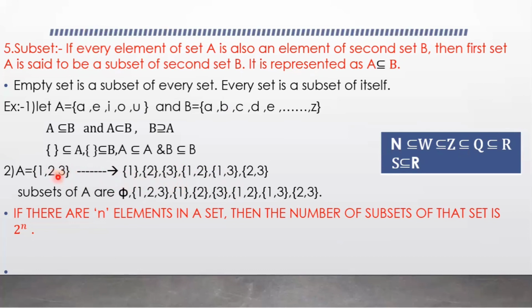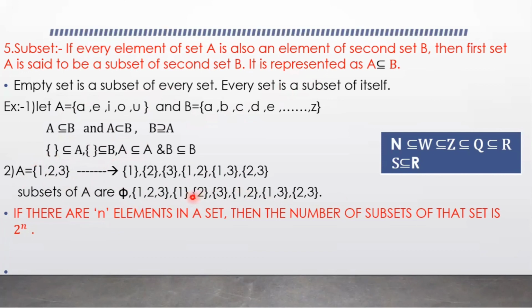So how many subsets can we write? Suppose for this example, first, empty set is a subset of every set. Yes. So empty set, and also every set is a subset of itself. So next, after writing the set, what is given here? Set of 1, 2, 3. Next, all these sets are also subsets of this set. So how many subsets of the set A here? 1, 2, 3, 4, 5, 6, 7, 8.